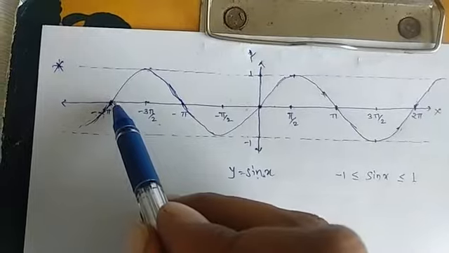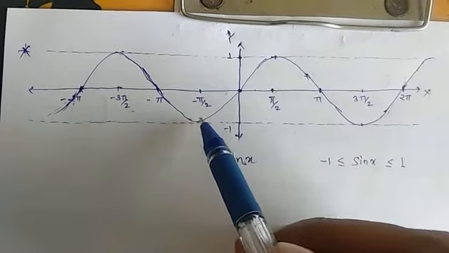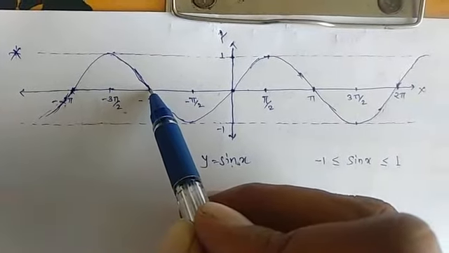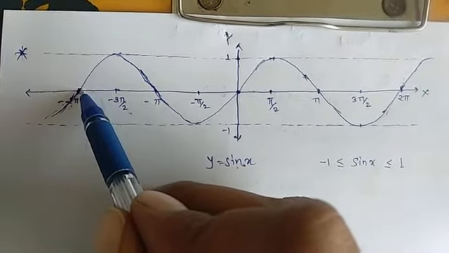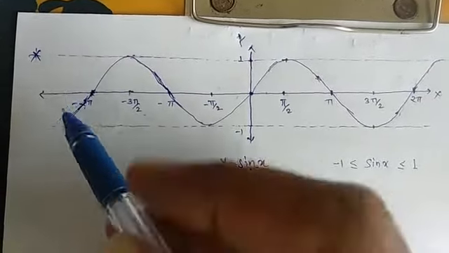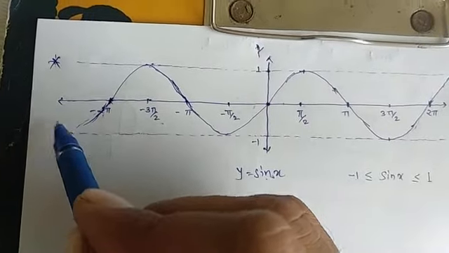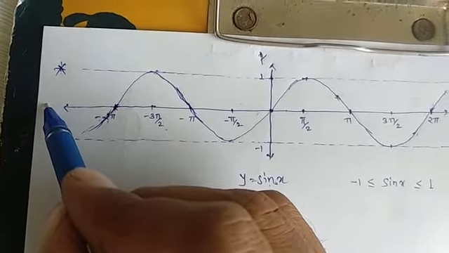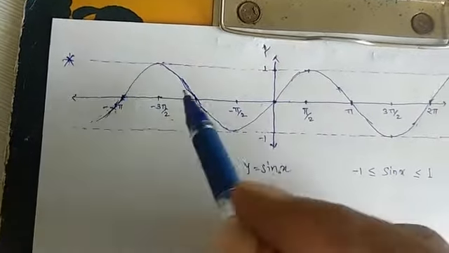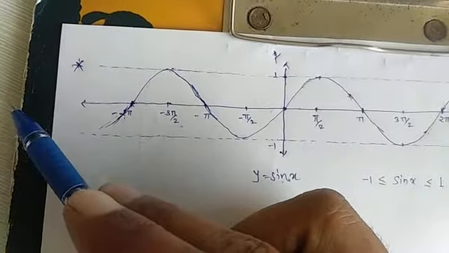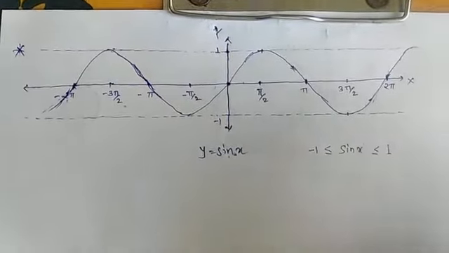Similarly on the left side, it starts from 0. At minus π by 2 it is minus 1, at minus π it is 0, at minus 3π by 2 it is 1, at minus 2π it is 0. Next, at minus 5π by 2 it will be minus 1, then at minus 3π it will be 0, after that again 1, and then again 0. So this graph will be repeated again and again as the interval goes on.